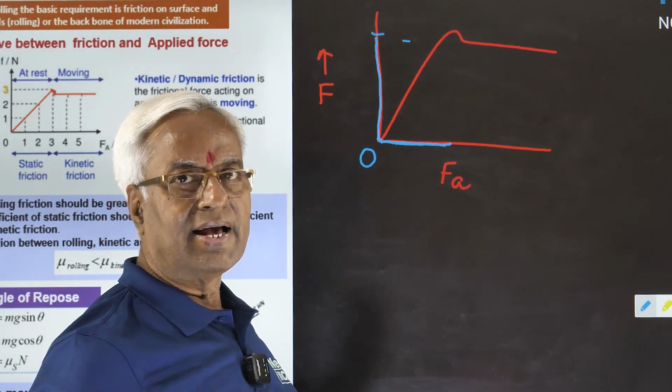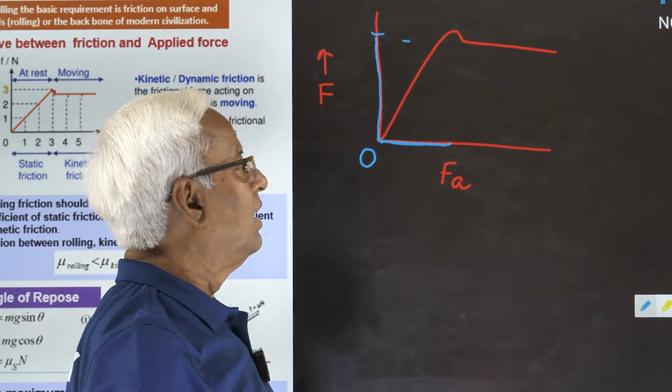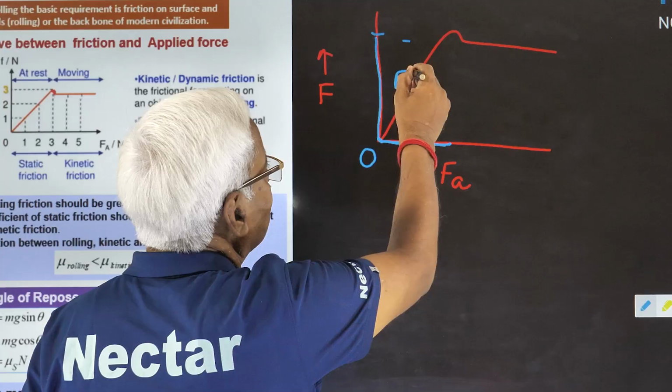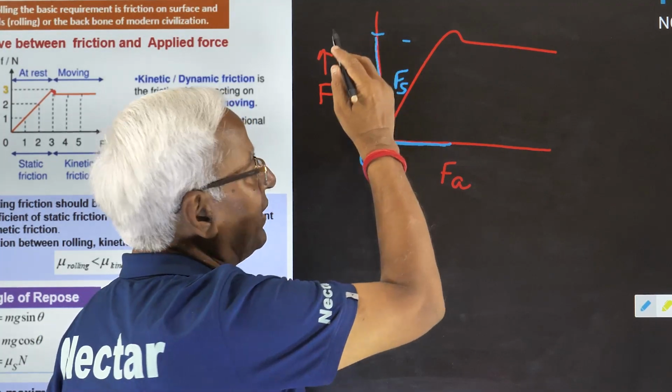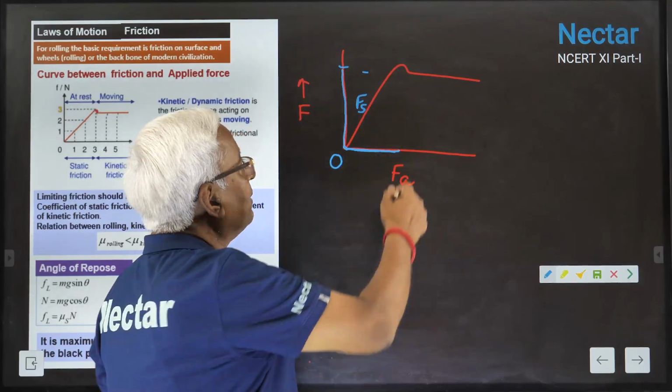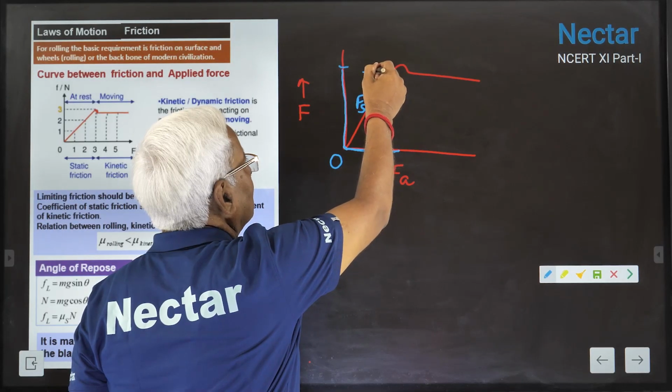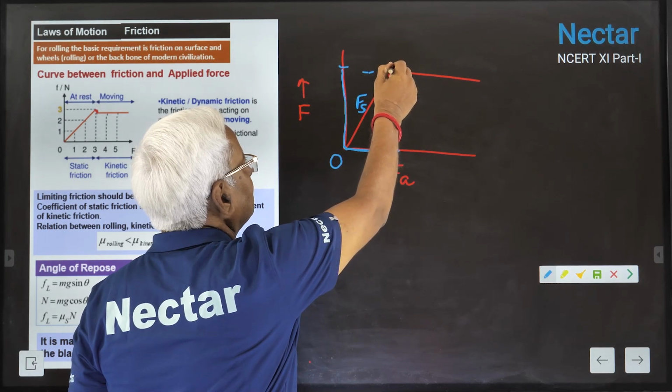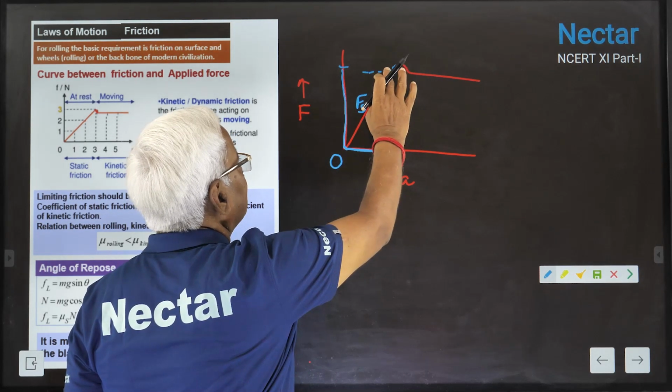But the motion hasn't started so far. That's why this is static friction. Up to this limit, this would be called static friction.